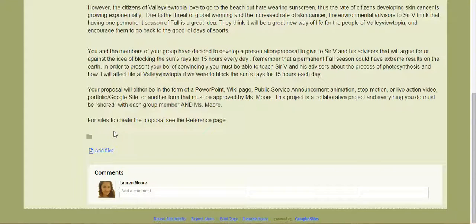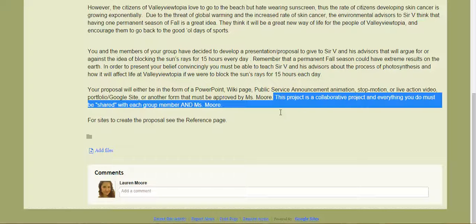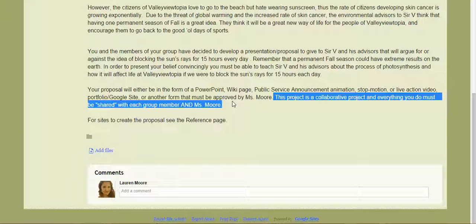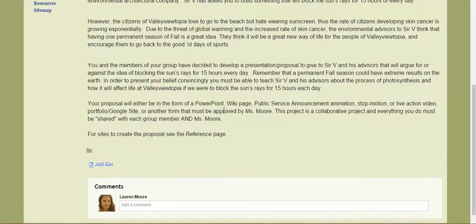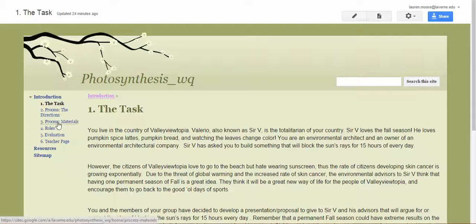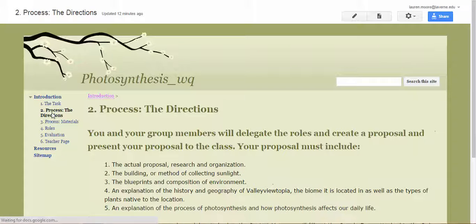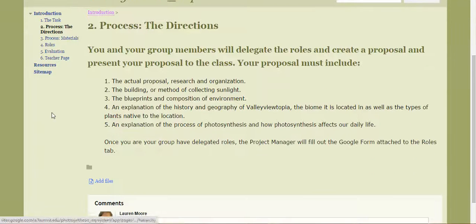Oh, and before we go on, everything in this project must be shared with everyone in their group as well as myself, or the teacher who's doing it. The second subpage is the directions and the process, which talks about what they're going to be doing.